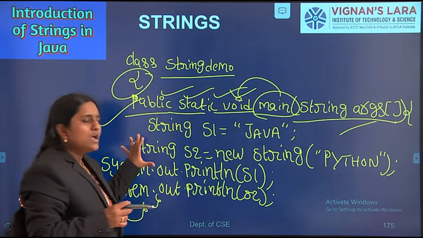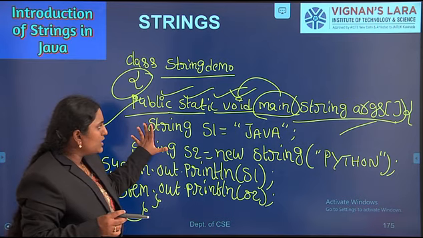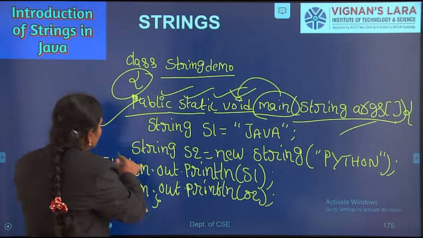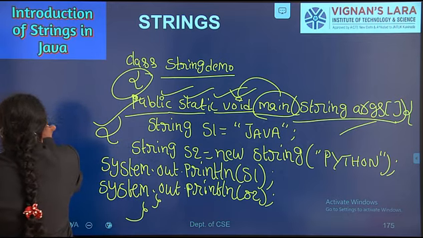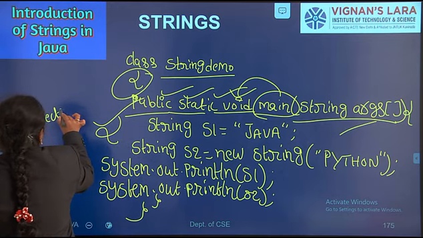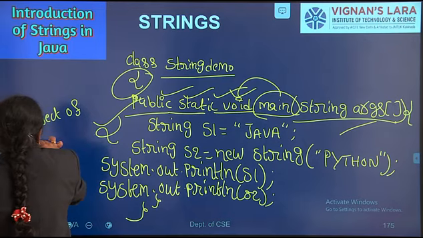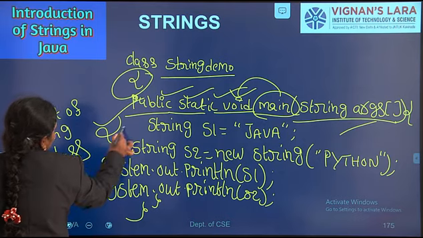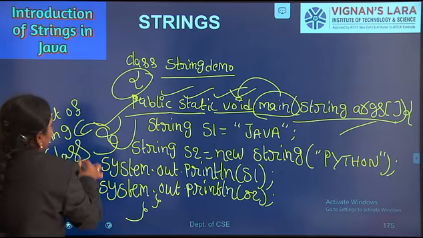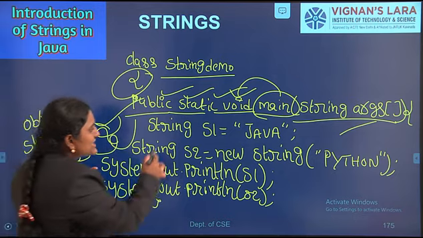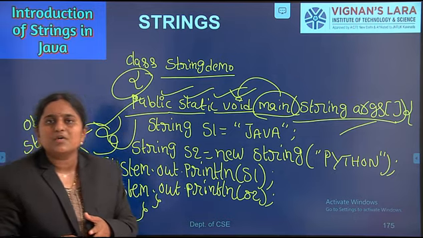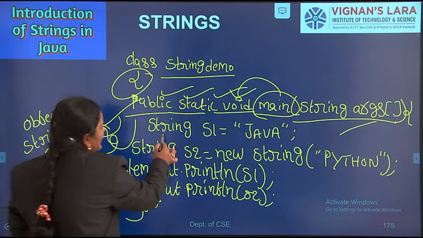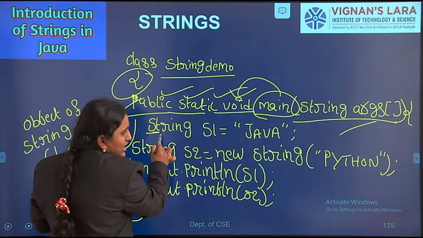Observe here, I am creating a string class object. These two statements mean I am creating objects of the string class. In the first statement, I am creating an object of string class using double quotes. Here String is a predefined class. The first letter should start with an uppercase letter.